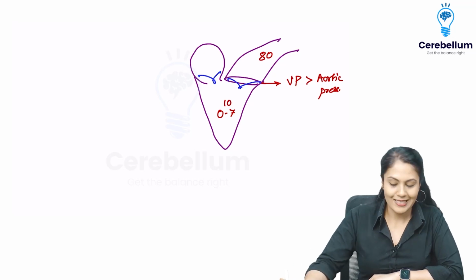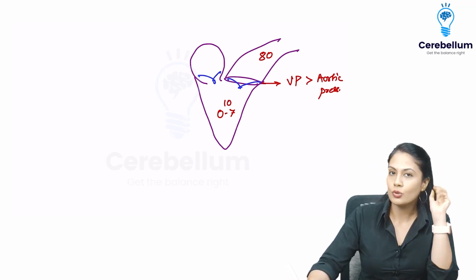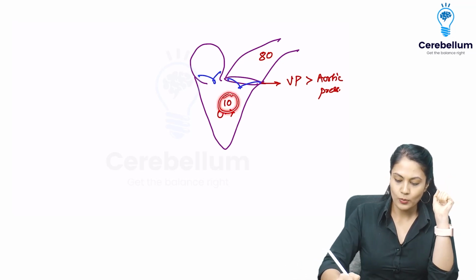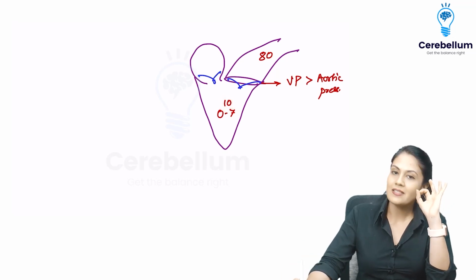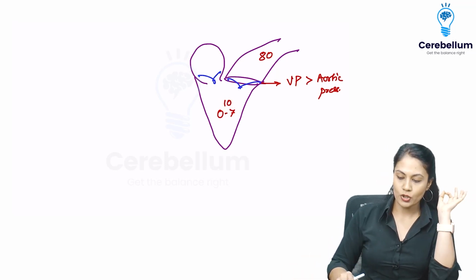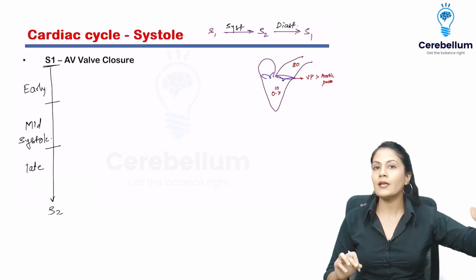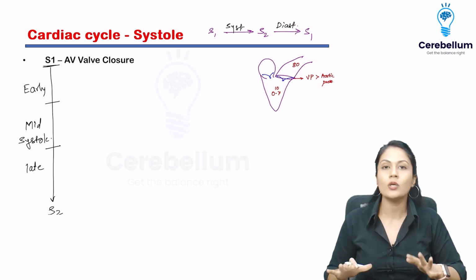Let's say the pressure is 10 over here. How can I increase the pressure? I am going to ask the ventricle to contract. As the ventricle starts to contract, the pressure is going to rise to 20, 30, 40, 50, 70, 80 finally. But still it is not more than the aortic pressure. Now, during this time, when the pressure was going from 10 mmHg to 80 mmHg, the ventricles were contracting.